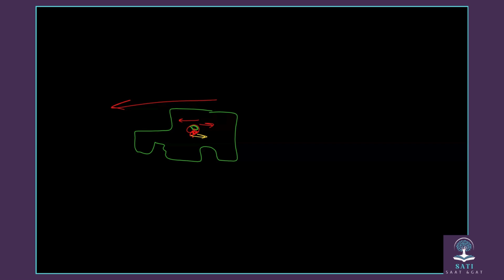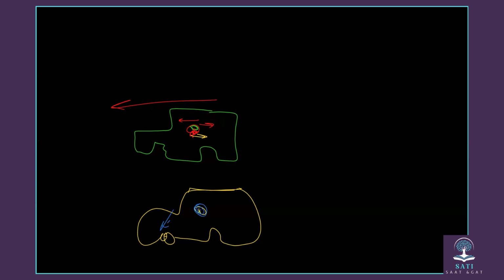Okay, another example. If you are in the car, and the car is moving, and suddenly the car brakes. Your body now, where will it go?